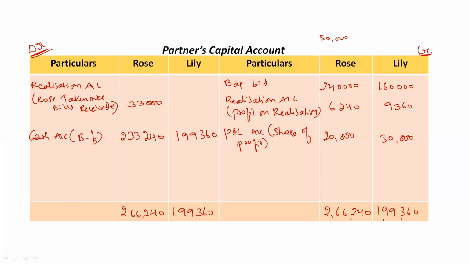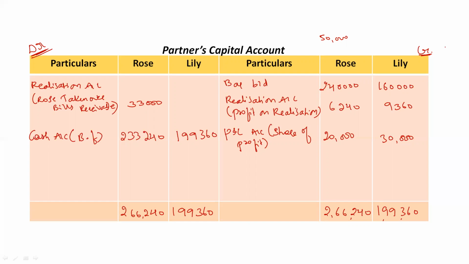Clear? After this you should directly go to question. Check the balance sheet. If there are any undistributed profits or losses, you have to distribute here to the partners. In this question profit and loss account was given on the liability side, which is profit, so we have distributed it. After that you have to check whether any of the partner has taken over any asset.